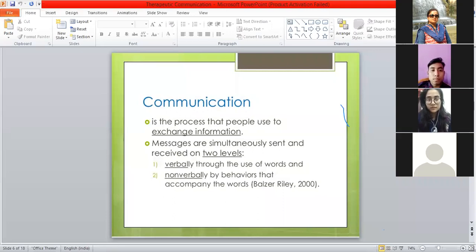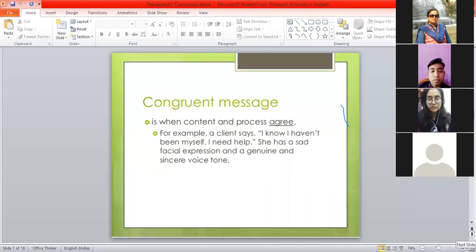Now one new thing we have to understand is a congruent message. What do you understand by congruent message? The content and the process should agree. Whether you are communicating with a text message or a verbal message, and what type of content you are sharing, what the message is about, both should agree. They should be parallel to each other. For example, a patient says, I know I have not been myself, I need help.